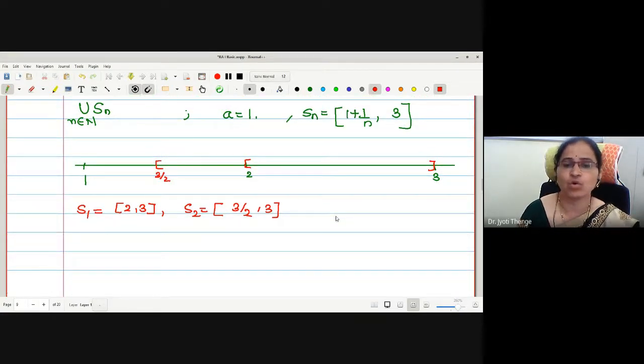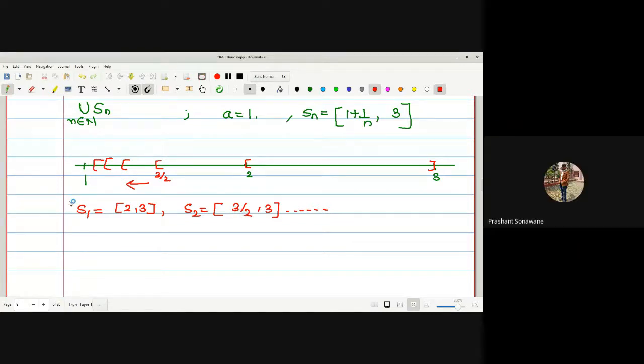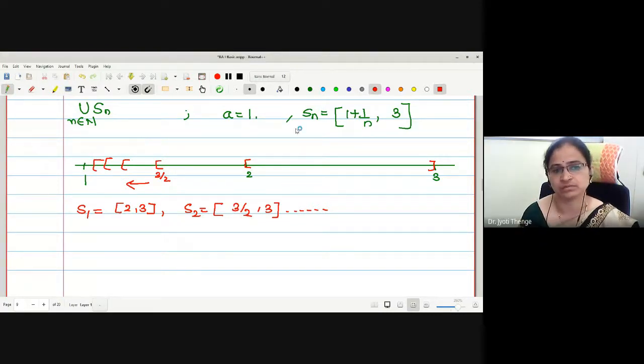Okay. And if I go on continuing like this, what will be the values? The values increase towards the left, right, like here, na? 1 plus 1 by 3, 1 plus 1 by 4, like this. Okay. Somewhat like this it is going to be. Correct, no? Yes. Then what about the union?